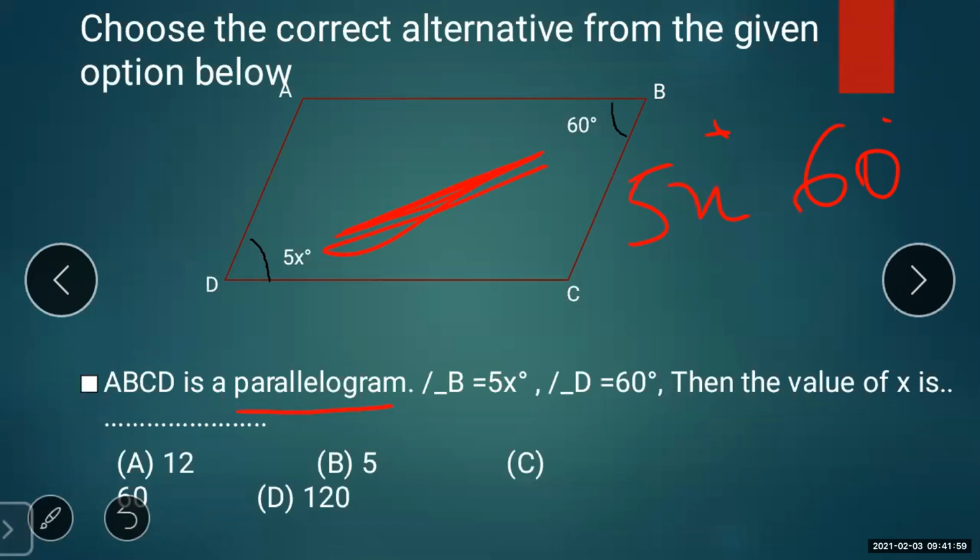By which number, if you multiply it by 5, will you get 60? Yes, that is 12. 5 multiplied by 12 gives you 60. So the value of x is 12, and the correct option among the four given is 12.